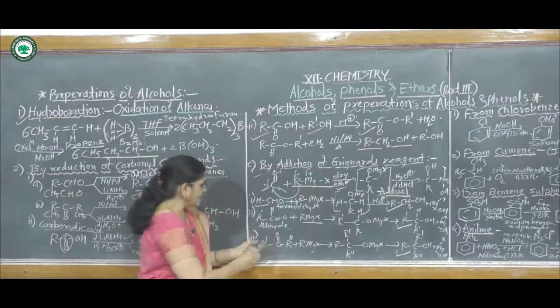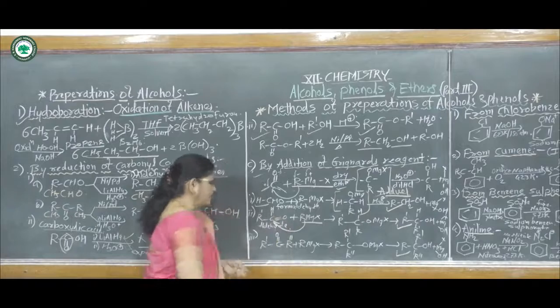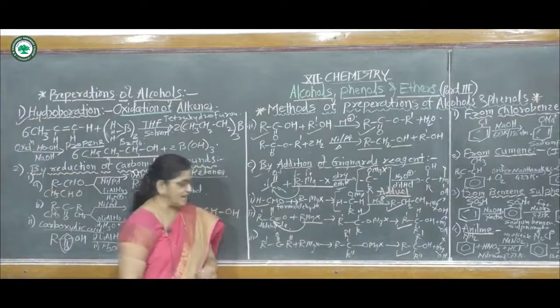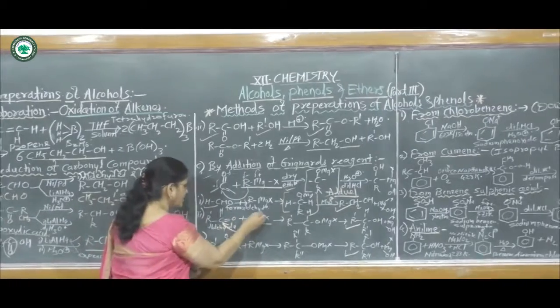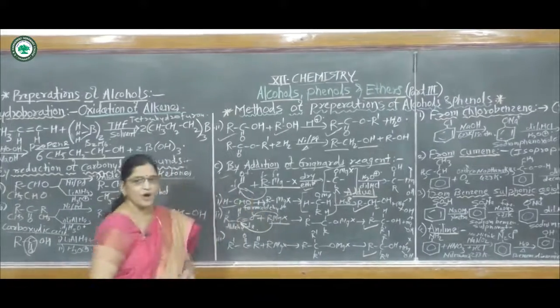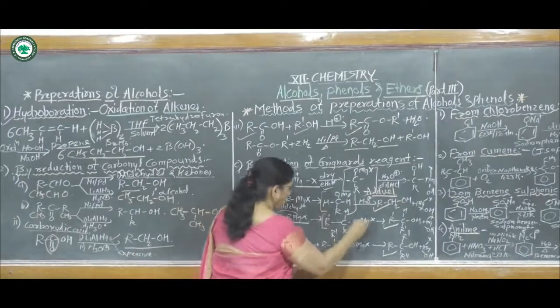Then again the R group gets bonded to the carbonyl carbon atom, and MgX gets bonded to the carbonyl oxygen atom. In this reaction it again forms an adduct.